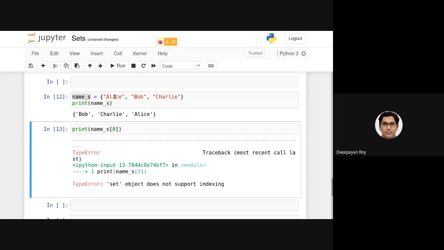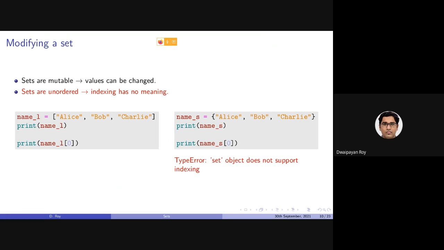Using some hashing technique, they are hashed into particular memory locations, and they are not actually defined by position. As I said, one time if I execute the same statement, Bob might be hashed into a location different from the location if you execute it on your machine. So this statement will give us a type error, saying that set object does not support indexing.